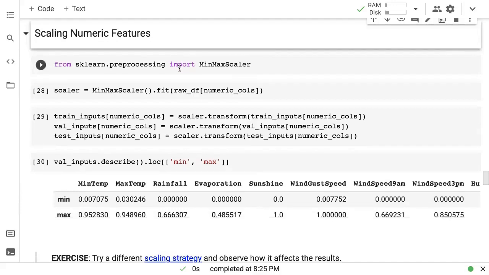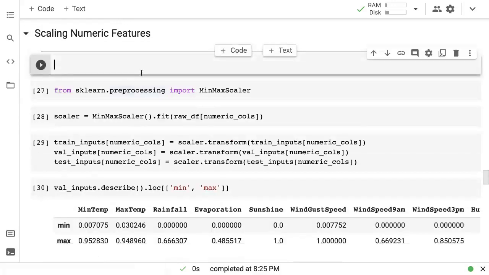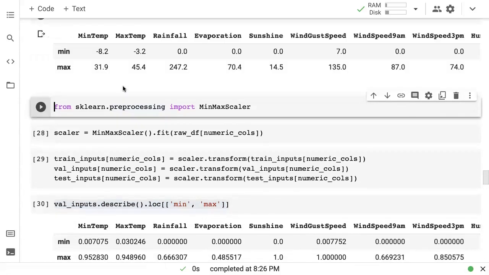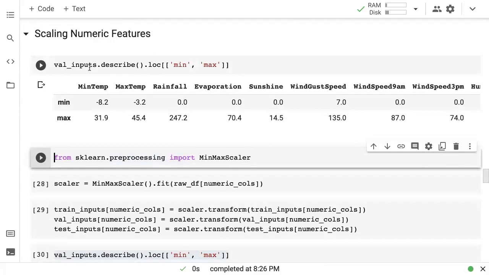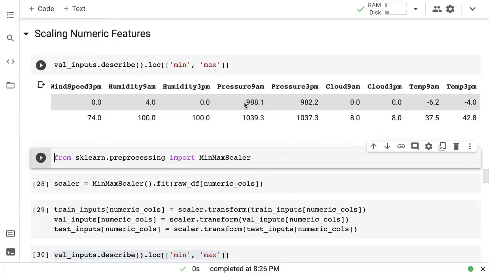Okay, next up, we are going to scale the numeric features. Scaling simply means we want to take the ranges of each of the numeric features, which is the min and the max, and we want to bring them down into a 0 to 1 range. As you can see here in the validation, training, or test dataset, each numeric feature has a different range. Min temp is -8 to +31, and wind speed is 7 to 135,